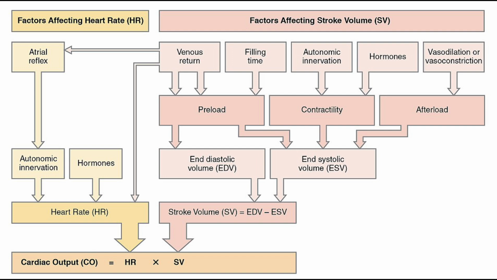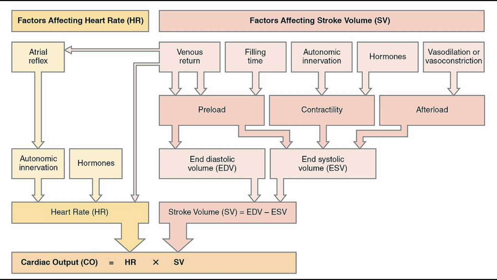But preload decreases if hormones like thyroid hormone or calcium are lower, or if the body temperature drops, or if there is hypoxia or acid base imbalance. It reduces the end diastolic volume and lowers the stroke volume. Then contractility is how strongly the heart contracts. Contractility goes up when the sympathetic system is active, hormones like epinephrine, norepinephrine, thyroid hormone, or glucagon are released, or there is more calcium present.